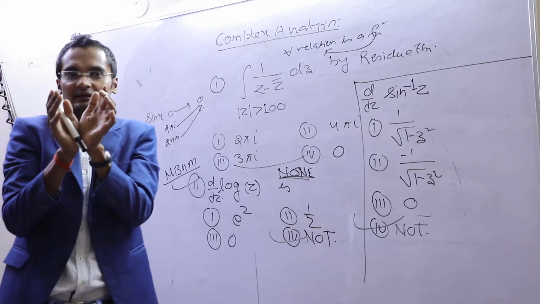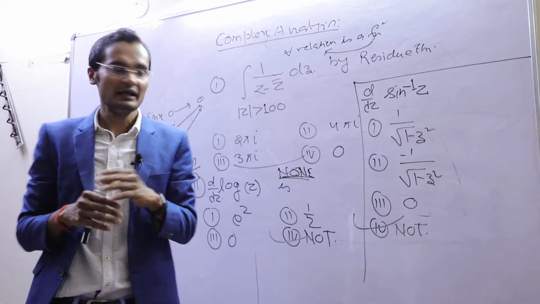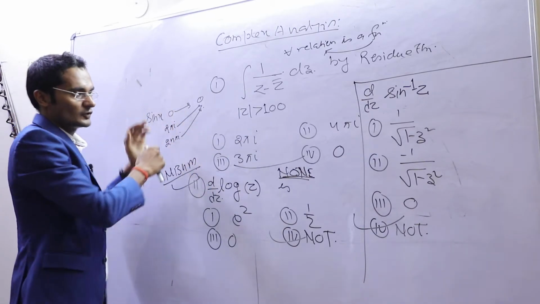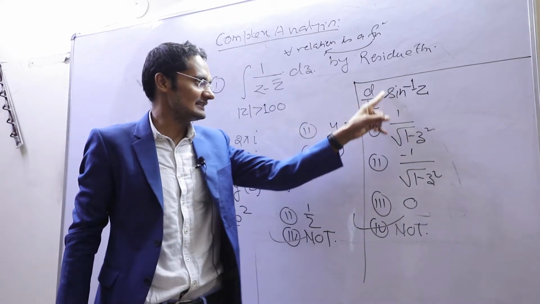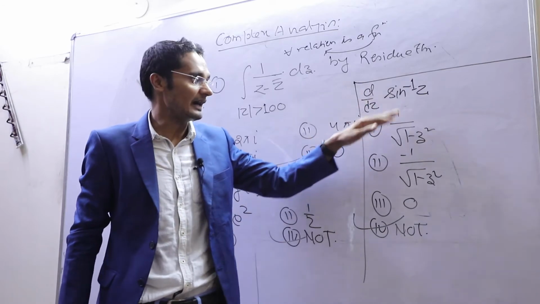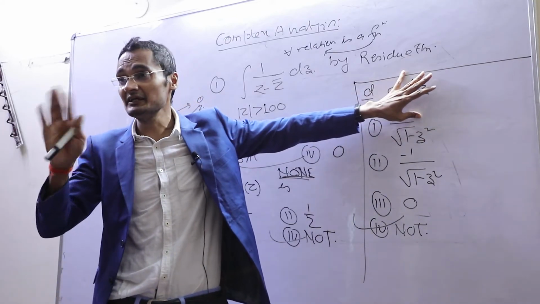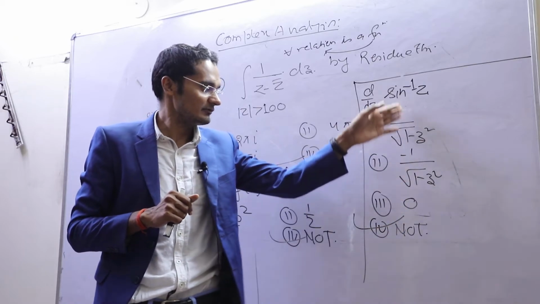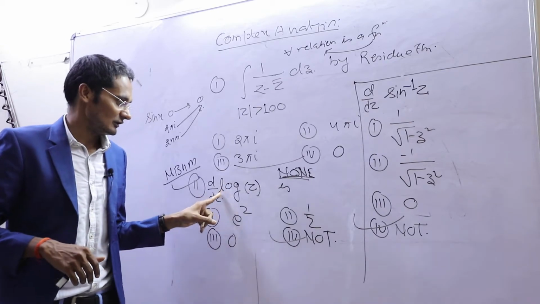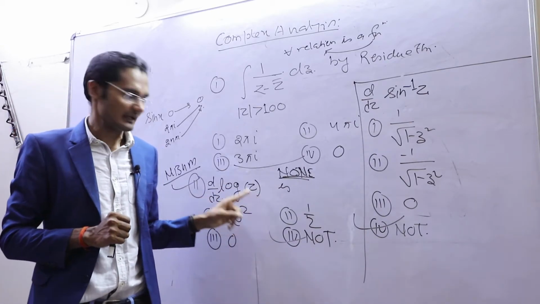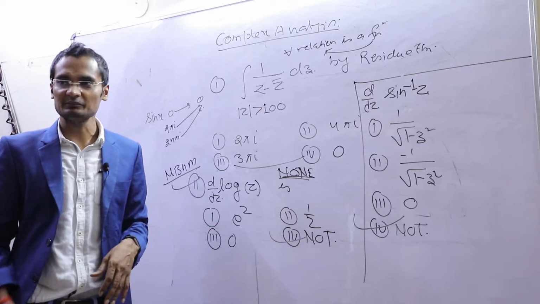If we have 3 points whose output is a singleton, then if you ask for the inverse images of the point, definitely we have a set, right? So what I am telling you here, sine inverse z is a multi-valued function. Asking for the derivative, I should say something more about this. Here sine inverse z is a multi-valued function, so the given options are not correct. So the answer will be the fourth one. Here if you see, log z is also a multi-valued function, so the derivative is not possible. So that's why the answer will be none of the above.